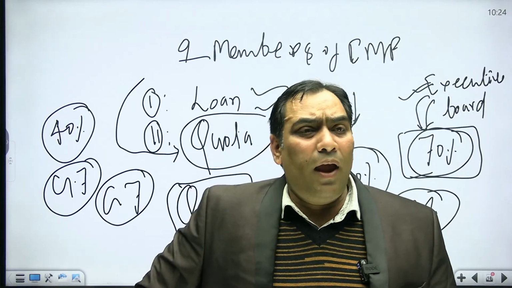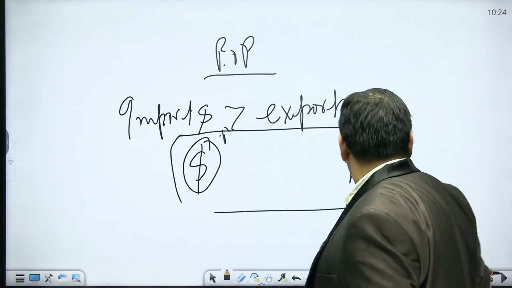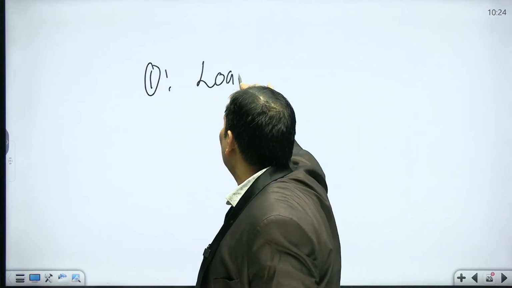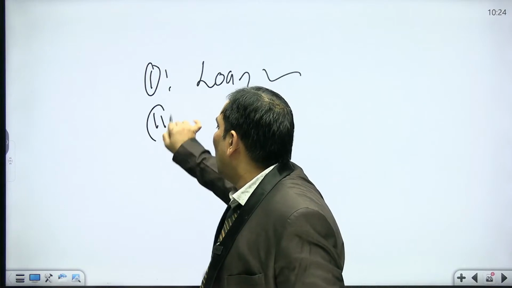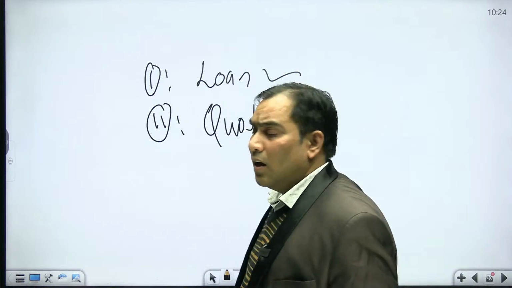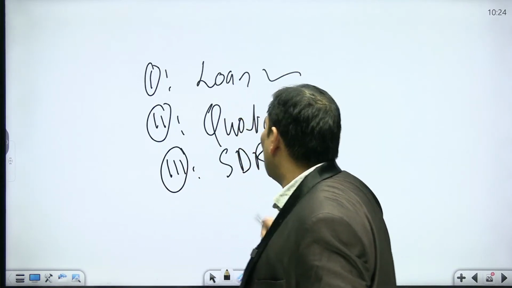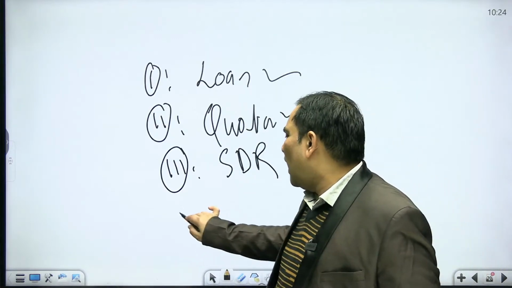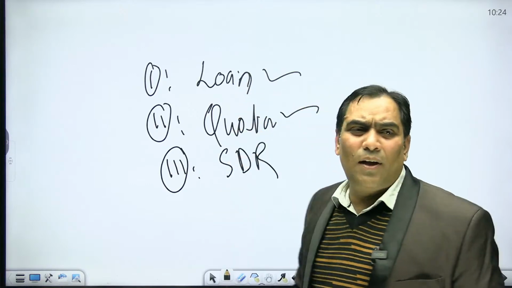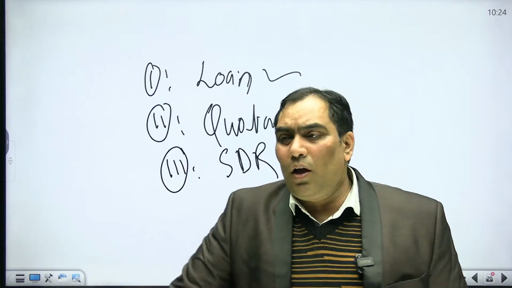By being a member of IMF, you get 3 or 4 facilities. One is the loan facility. Other is the quota, your quota is fixed, that is the voting share. Third, you are entitled to get the SDR. What is the meaning of SDR? And you are also entitled to the reserve tranche. That will be more technical. We will discuss it when we discuss the BOP in the class.